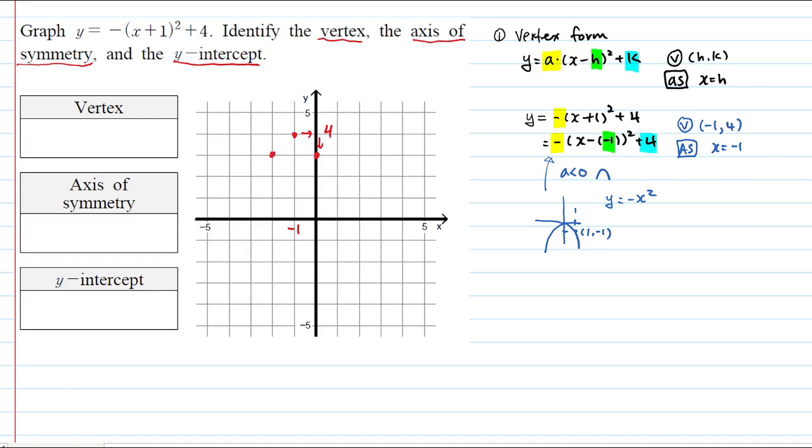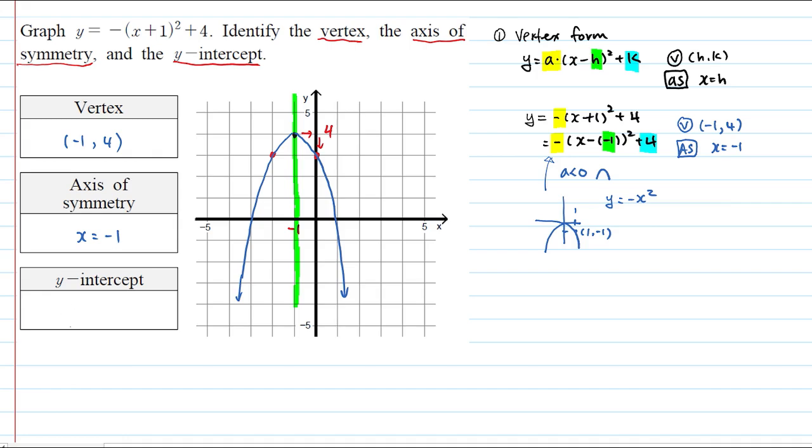And since this is symmetrical, you will have the counterparts on the other side of the axis of symmetry. So again, this will be the axis of symmetry, the one that passes through the vertex. So the graph will be drawn this way. And make sure to put an arrow indicating that it's going forever. So the vertex is (negative 1, 4), and axis of symmetry is x equals negative 1.